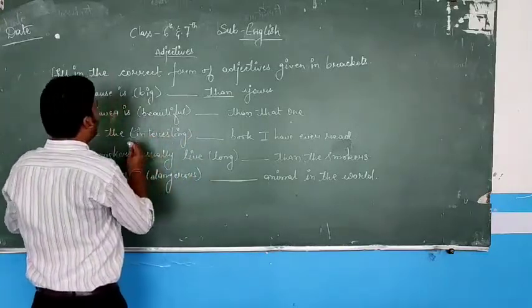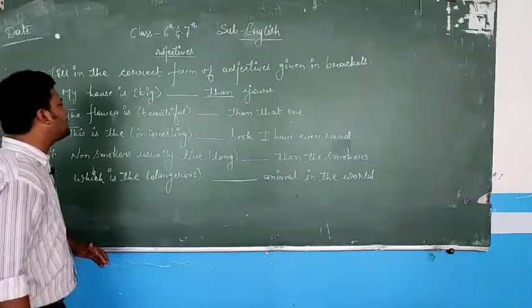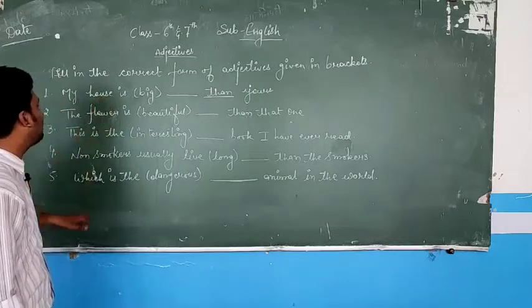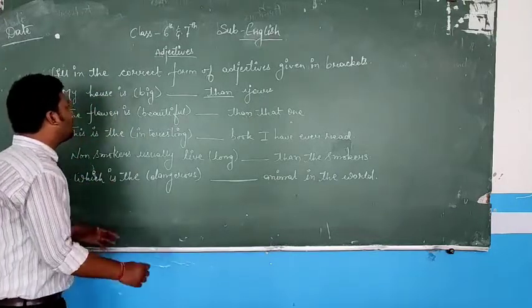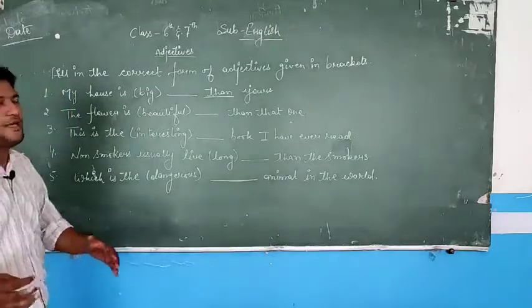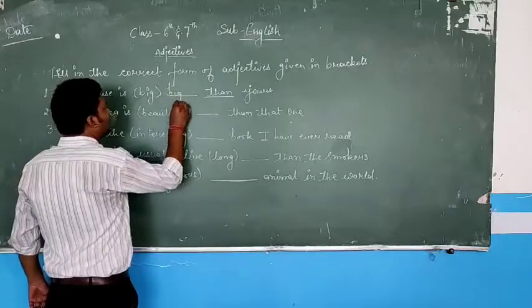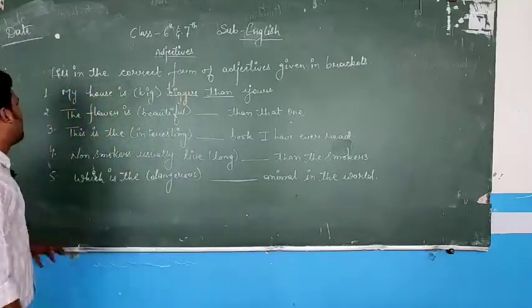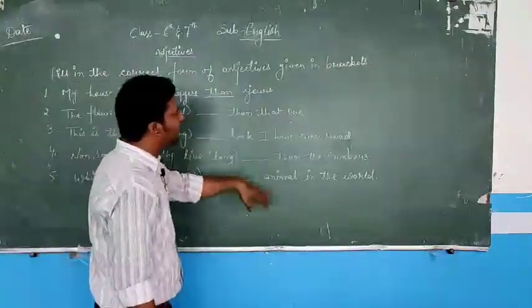Then if you compare adjective between the two persons or two places or two things, here we are comparing two things, that is house, two houses we are comparing, then it is called comparative degree. How to form comparative degree? You have to put ER. I have told you the rules. So my house is bigger than yours. Next one, the flower is beautiful than that one.